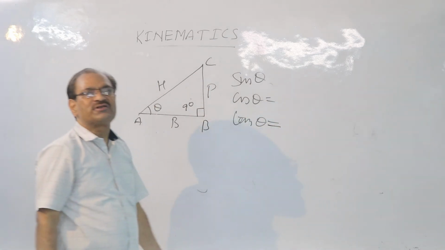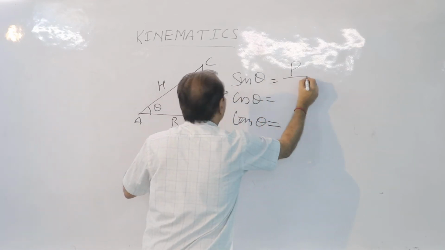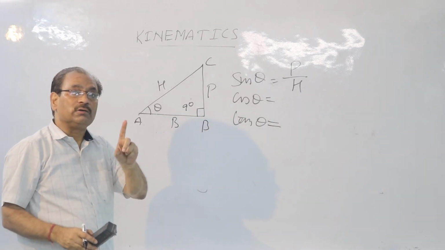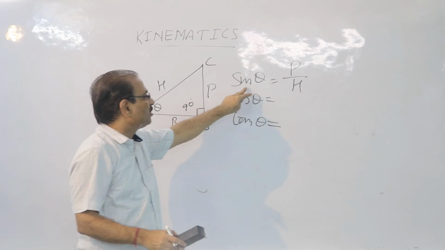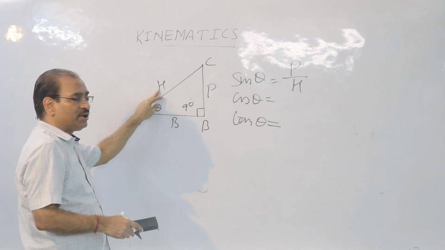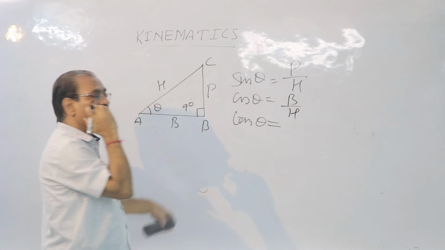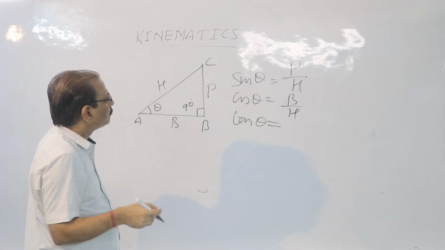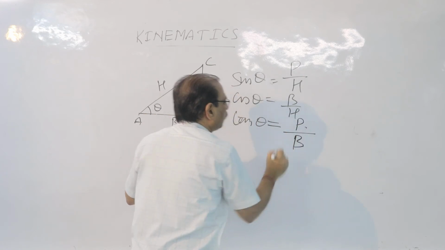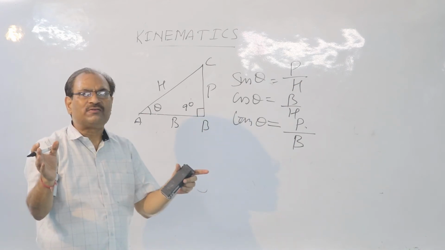Can you tell me what is called sin theta? Yes. Perpendicular upon hypotenuse. The basic definition of sin theta is perpendicular divided by hypotenuse. What is called cos theta? Base upon hypotenuse. And what is called tan theta? Perpendicular upon base. Nothing new, no big thing I am telling you.